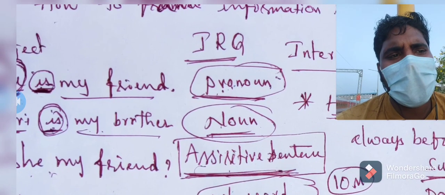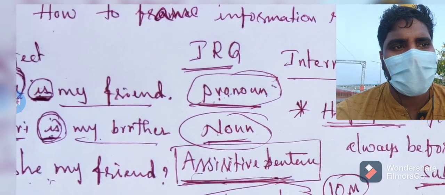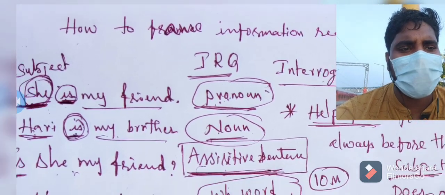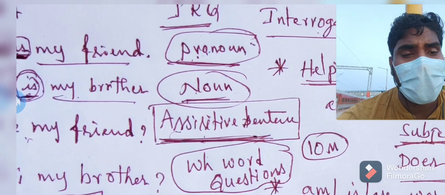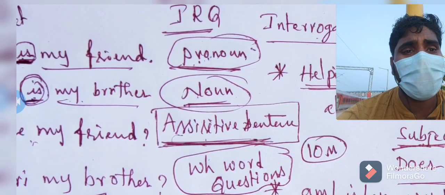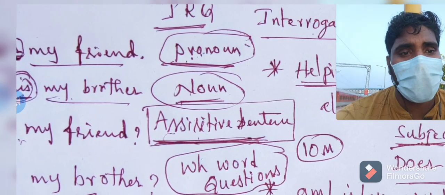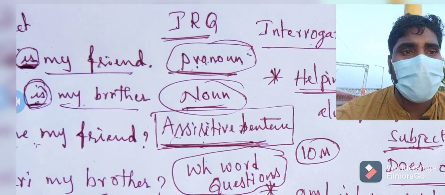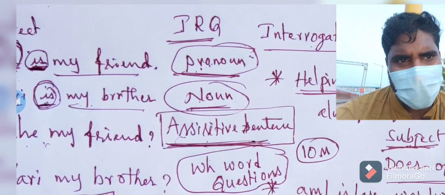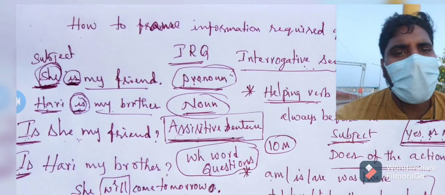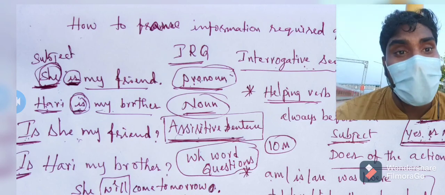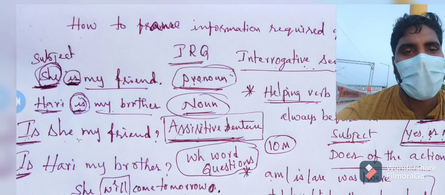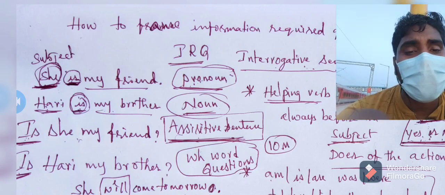So here we can say that a sentence which starts with either noun or pronoun, we call an assertive sentence. So an answer to a question, we call it an assertive sentence. In terms of writing, a sentence which starts with either noun or pronoun, we call it an interrogative. Oh, no, sorry. It is called an assertive sentence.